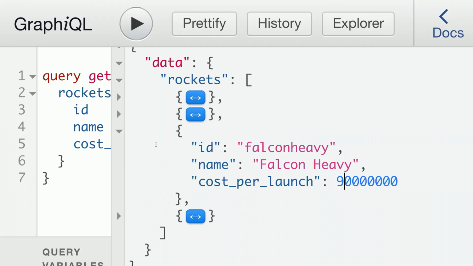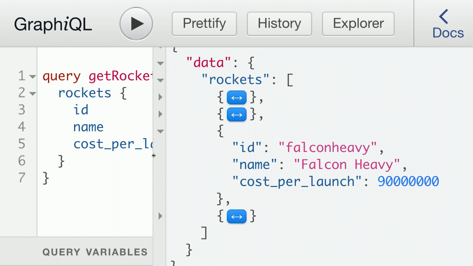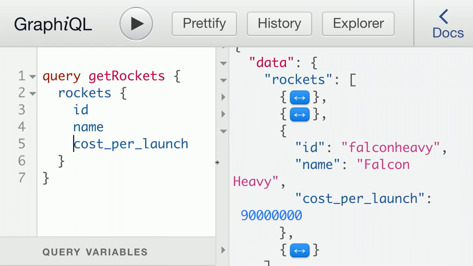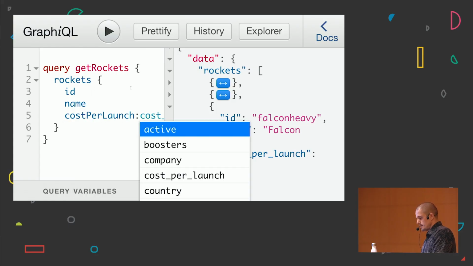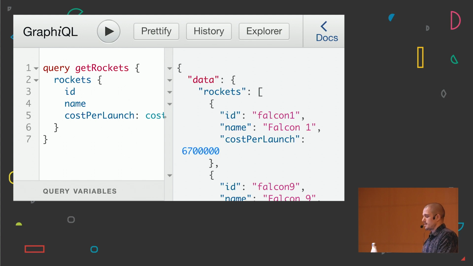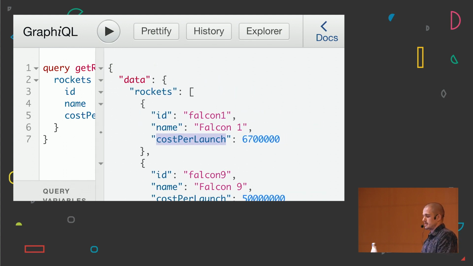And now, for example, another really cool feature about GraphQL is that I can create aliases. So if I wanna parse the cost per launch from snake case to camel case, in this case, yeah, let's do cost per launch, I can create this alias, and then when I'm fetching the data, I'm gonna have the alias in my response, in my JSON response, which is pretty cool because you don't have to code any parser client logic function in your front ends.